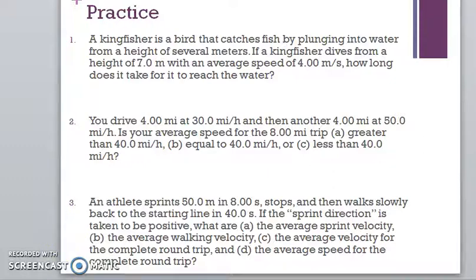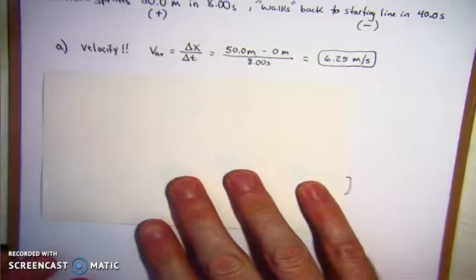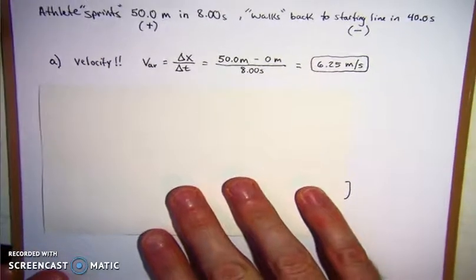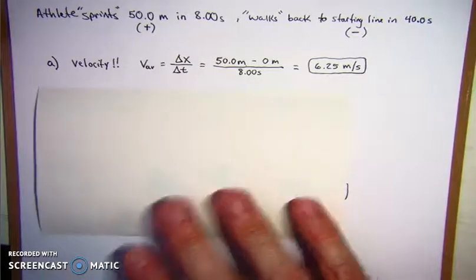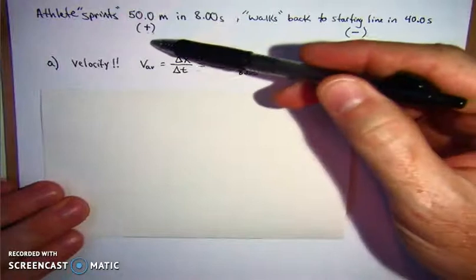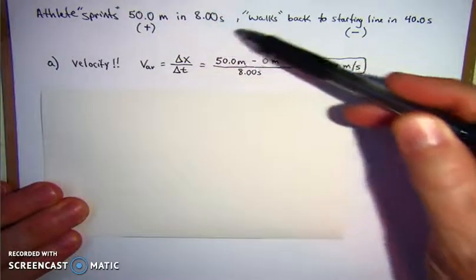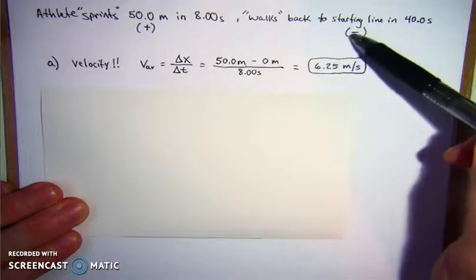Now, let's look over here. I've rewritten the problem on the top of my sheet, at least the facts that we need. The athlete sprints 50 meters in 8.0 seconds, and they said take that as the positive direction. So I put a positive below here, which means when he walks back to the starting line in 40 seconds, he's walking in the negative direction.